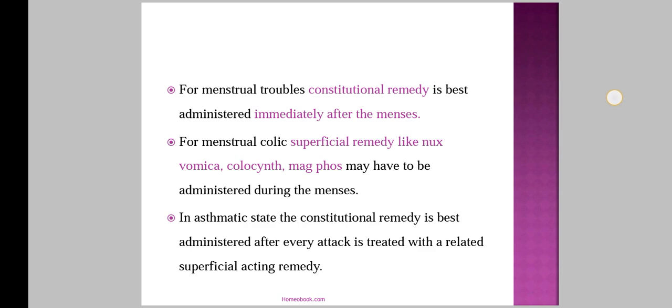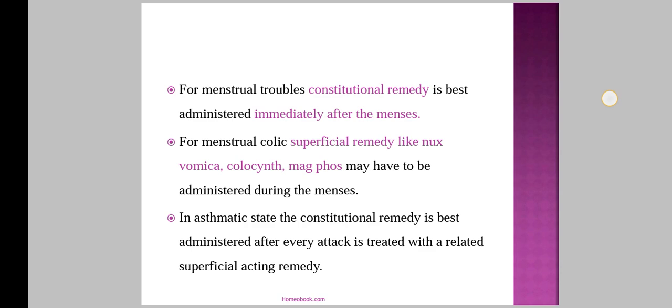If we prescribe the constitutional medicine for menstrual troubles, we have to give that medicine immediately after the menses. Then for menstrual colic, a superficial remedy like Nux vomica, Colocynth, or Mag phos may be administered during the menses, as the acute or superficial remedy can be given during the menses.